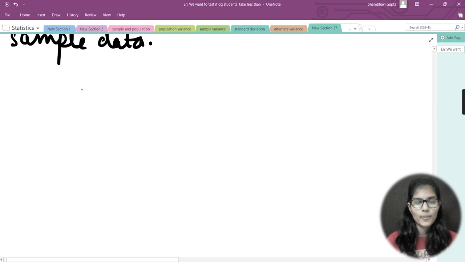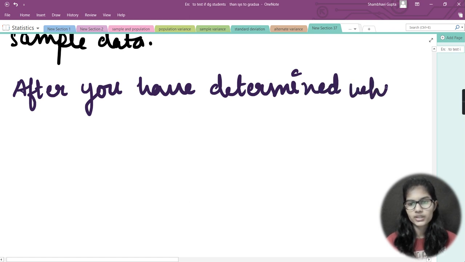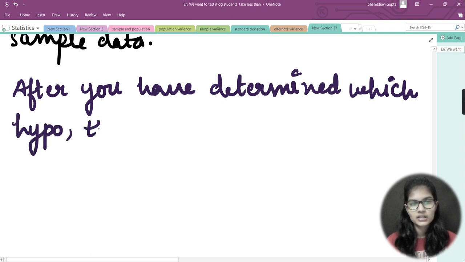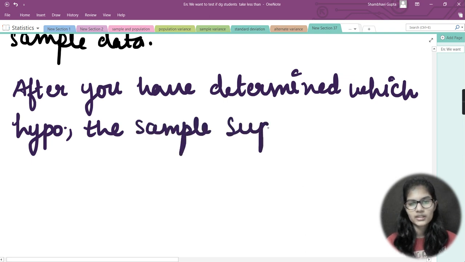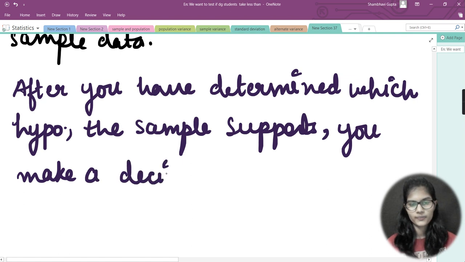I would add that after you have determined which hypothesis the sample supports, you make a decision, right?